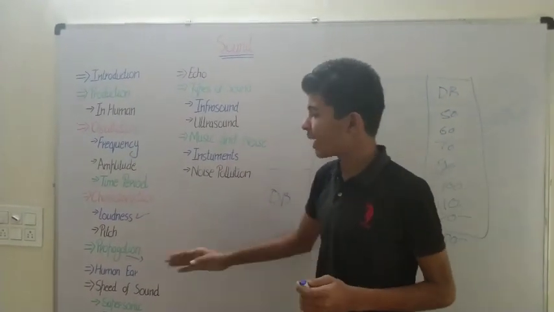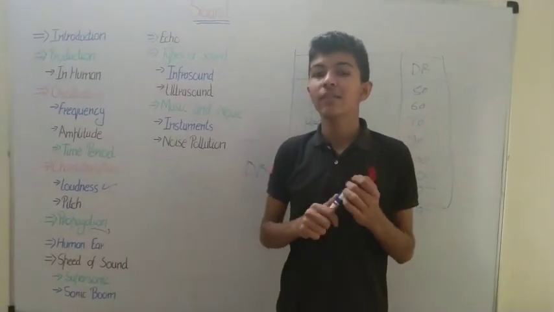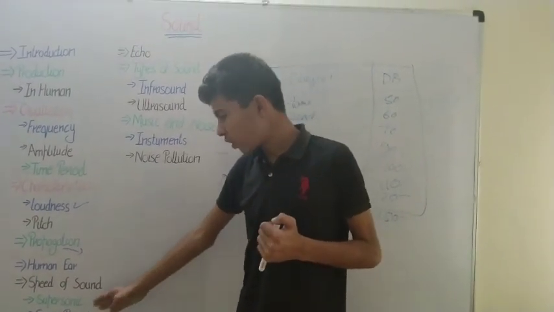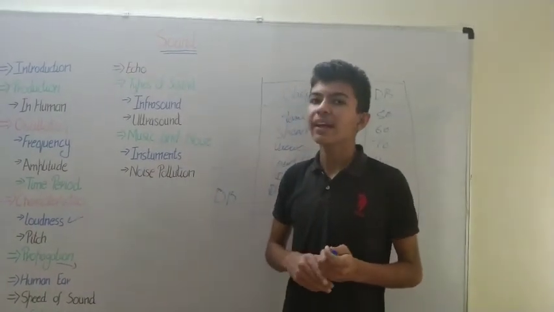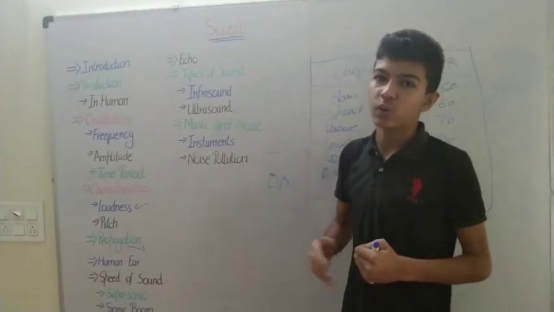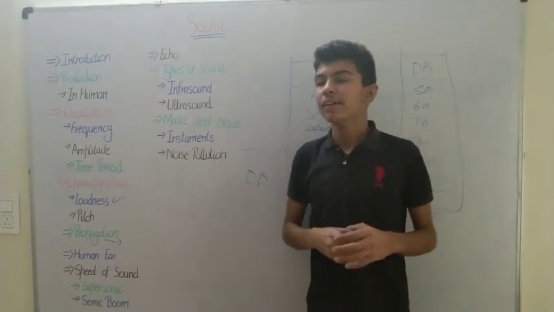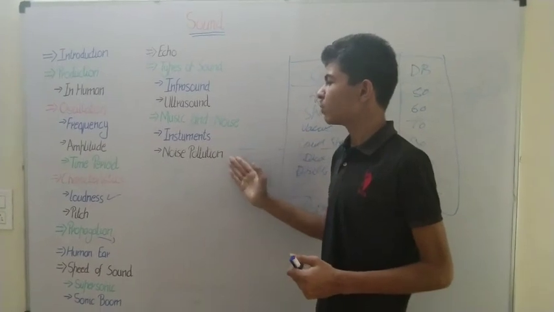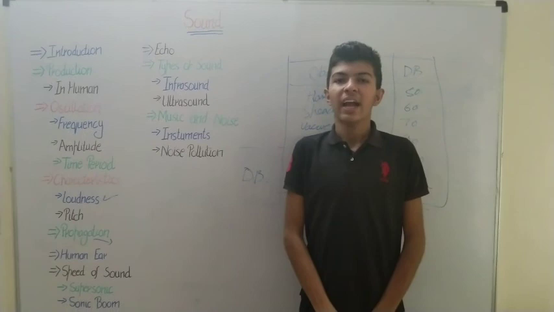Then we saw how sound travels or propagates. Then how we hear, that is, the human ear. And then we learned about the speed of sound, along with the terms supersonic and sonic booms. Then we learned about the reflection of sound, which is called echo, and the different types of sound, known as infrasound and ultrasound. And then we learned the difference between music and noise, and we learned about musical instruments and noise pollution.